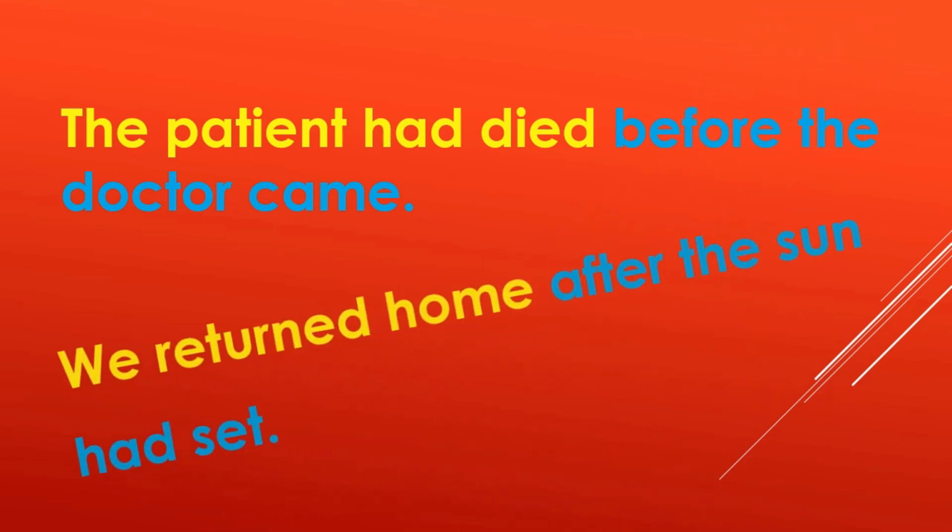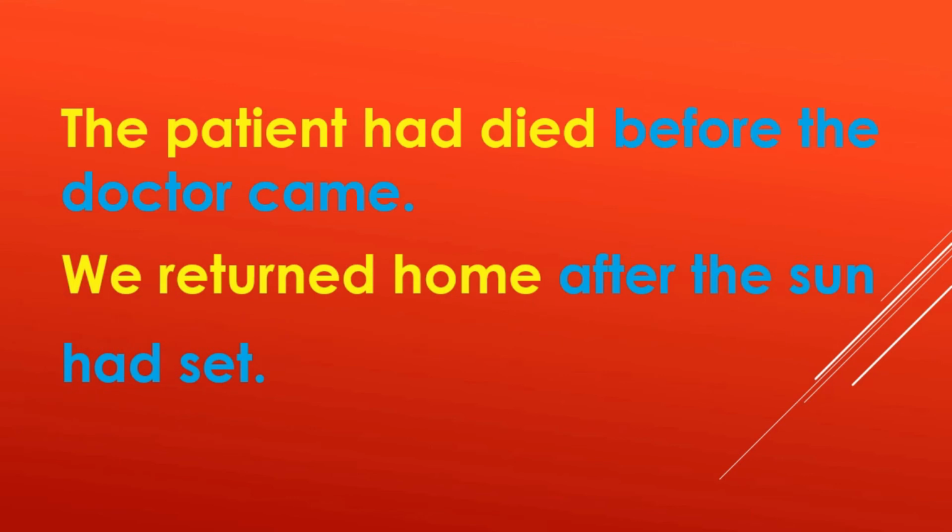Similarly, in the second sentence, there are two actions. One is about our returning home and the other is about the setting of the sun. Now the sun had set earlier than we returned home. So when we returned home, it was all dark because the sun had already set.